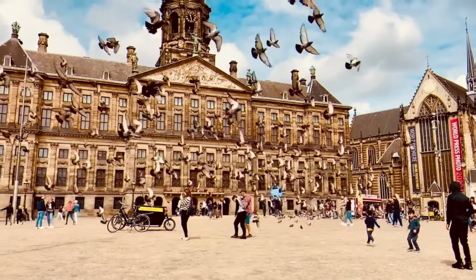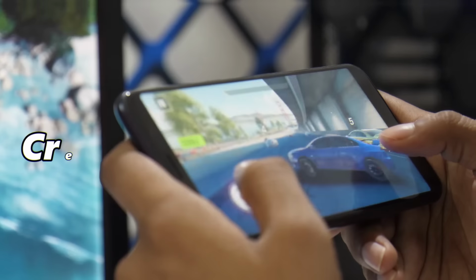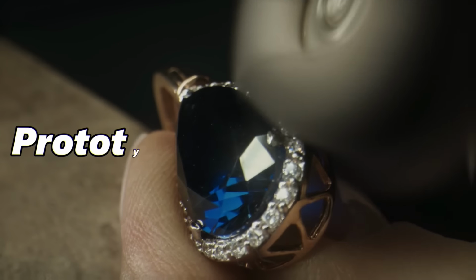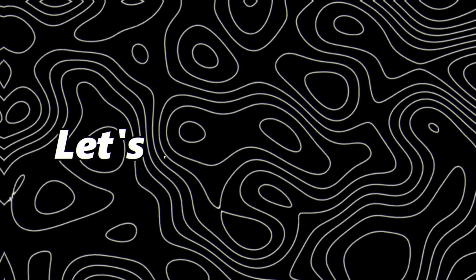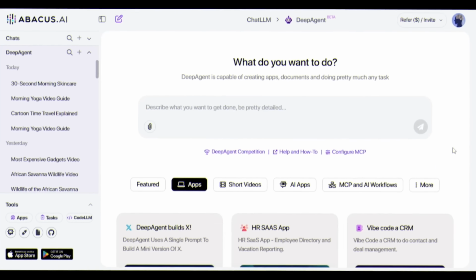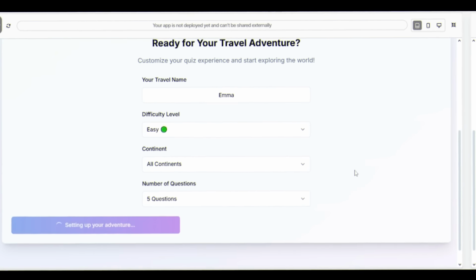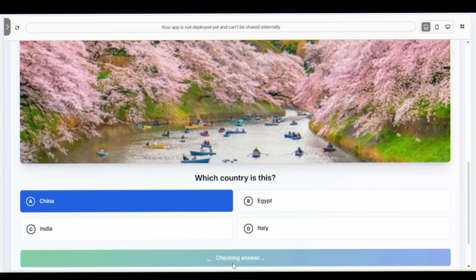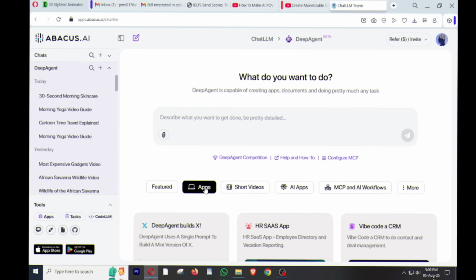Here's the twist. Deep Agent doesn't just make videos. You can also use it to build simple web apps, create interactive games, prototype business ideas, design educational content. Let's create a game. I am giving a simple game input about Guess the Country, and it is ready. It's more than a tool. It's a creative engine. If you are a creator or developer, you should try this tool.